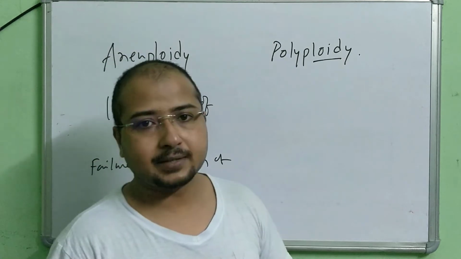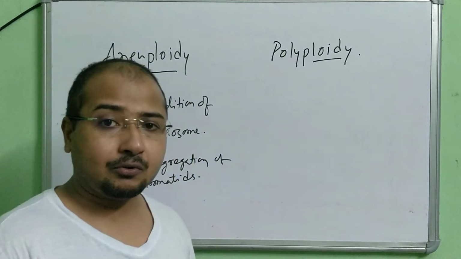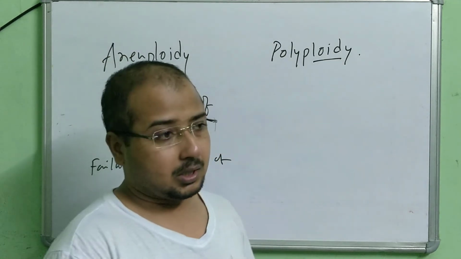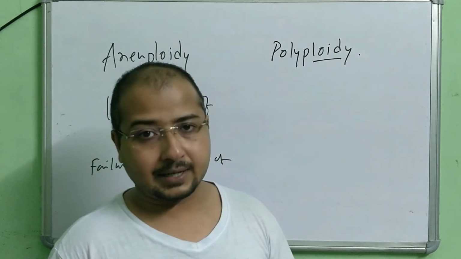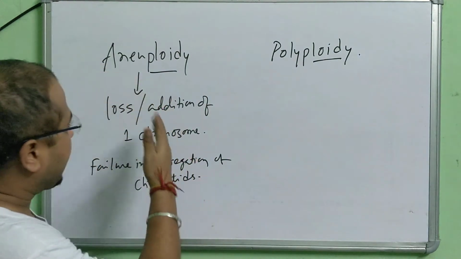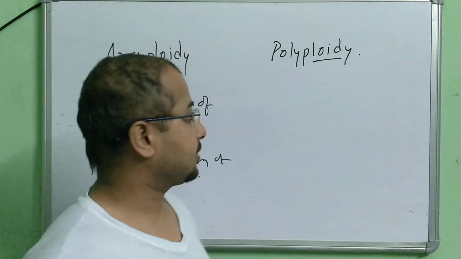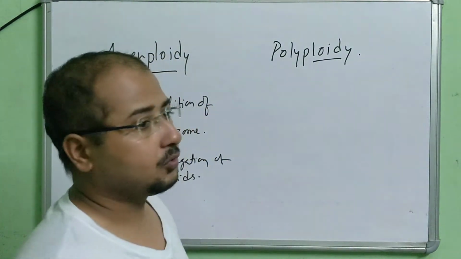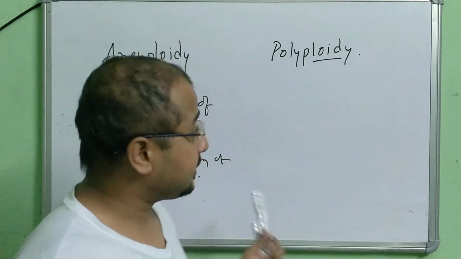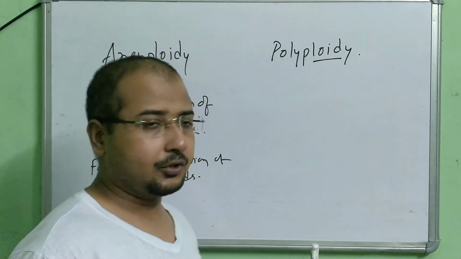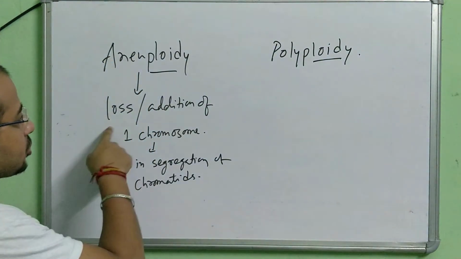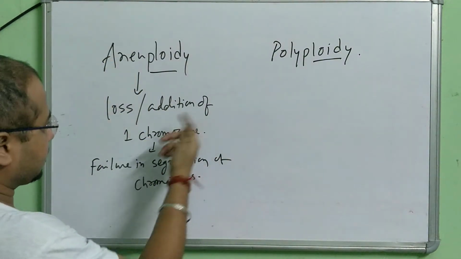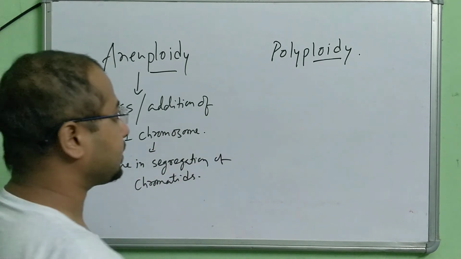Now, Down syndrome is an example, Turner syndrome is an example, Klinefelter syndrome is an example. These come under aneuploidy, so that is there in your syllabus. Polyploidy, we will just see what it is. Diseases we will not discuss, as this is not in your syllabus. Aneuploidy, as you see, is loss or addition of one particular chromosome.